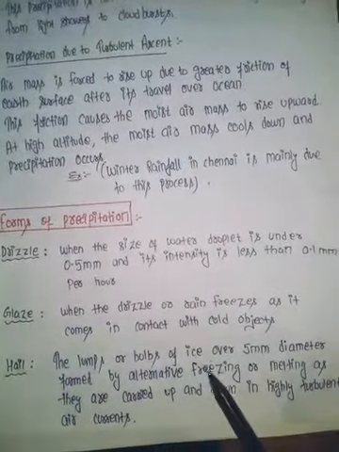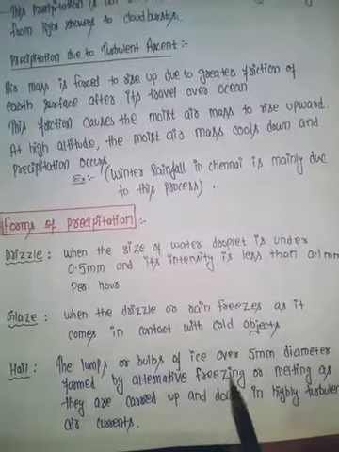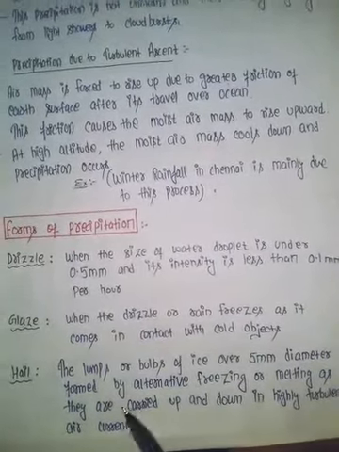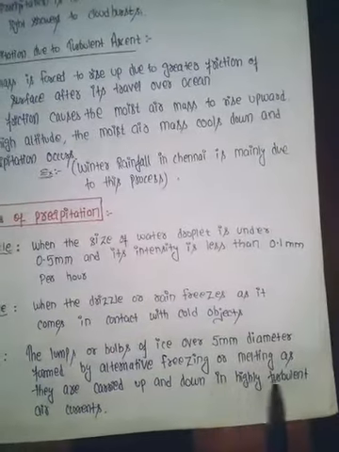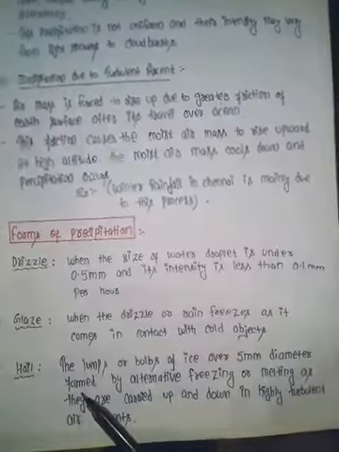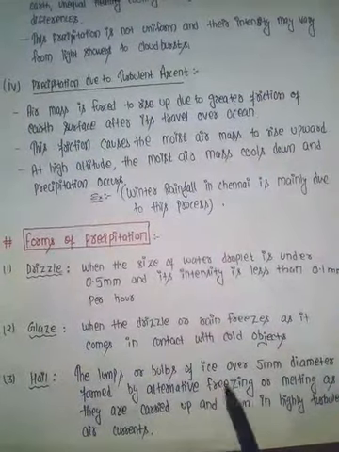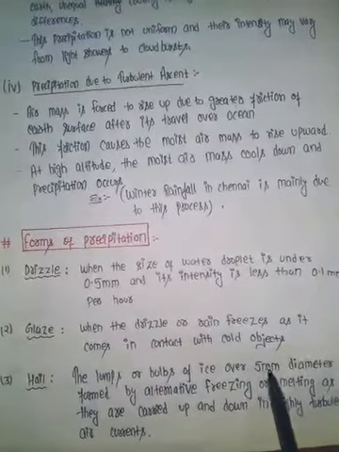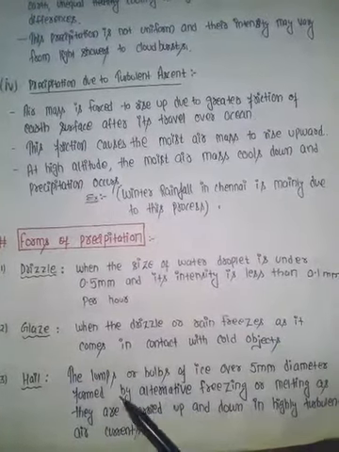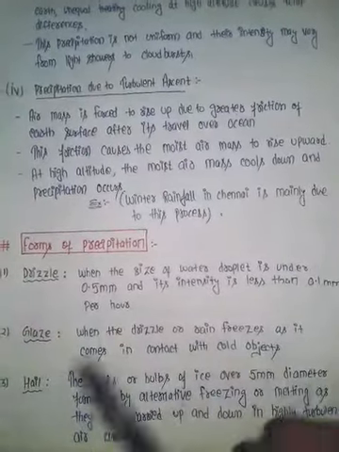And what is hail? The lumps or bulk of ice over 5 mm diameter, formed by alternative freezing or melting as they are carried up and down in the highly turbulent air currents. Okay, this is known as the hail. It means basically ice of size over 5 mm diameter, which is formed by alternative freezing and melting process.